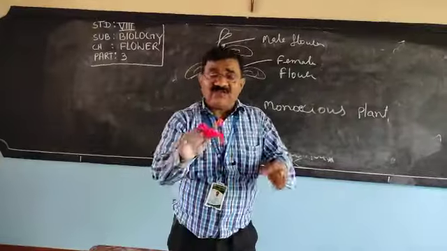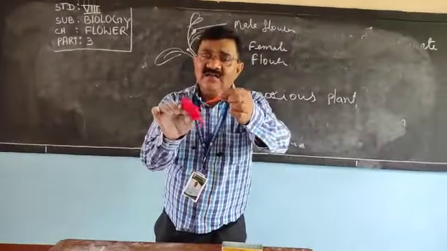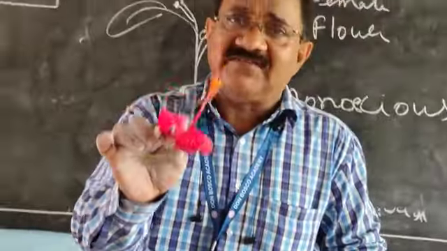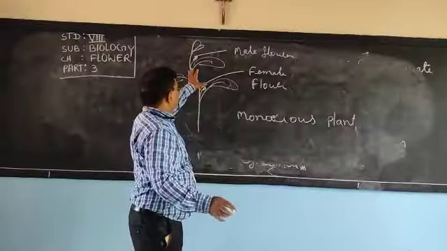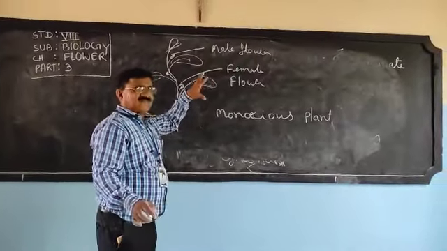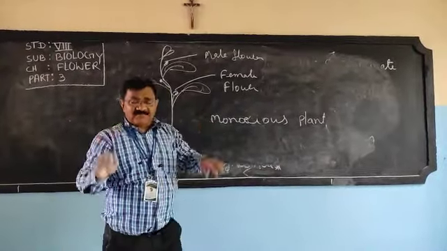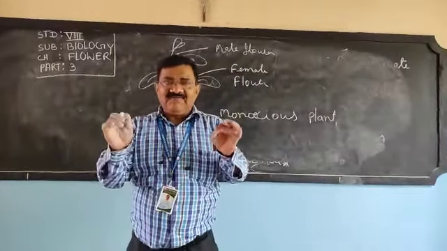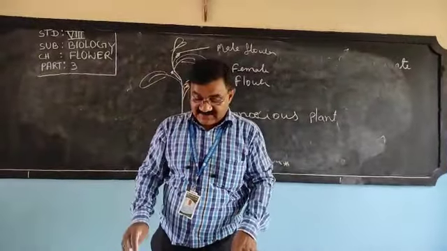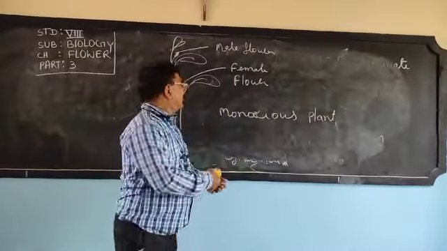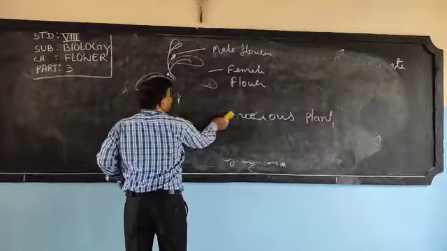This is a bisexual flower: in a single flower, both male and female parts are present. But I am talking about the monoecious plant, where the plant is the same but the male and female flowers are different. A very good example is maize.